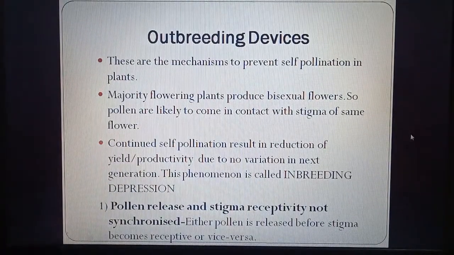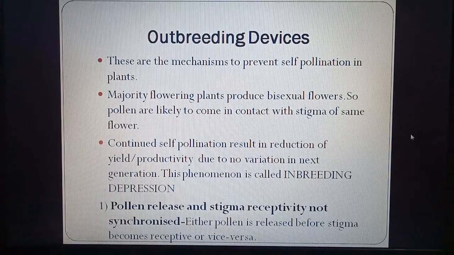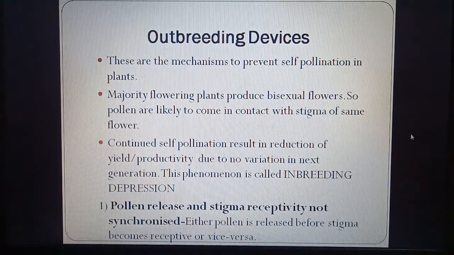Outbreeding devices. These are the mechanisms to prevent self-pollination in plants. So outbreeding devices help that the plant does not self-pollinate. The pollen grain should reach another plant so that variation can occur. A majority of flowering plants have bisexual flowers, means both the sexes are in the same flower. So pollen are likely to come in contact with stigma of same flower.